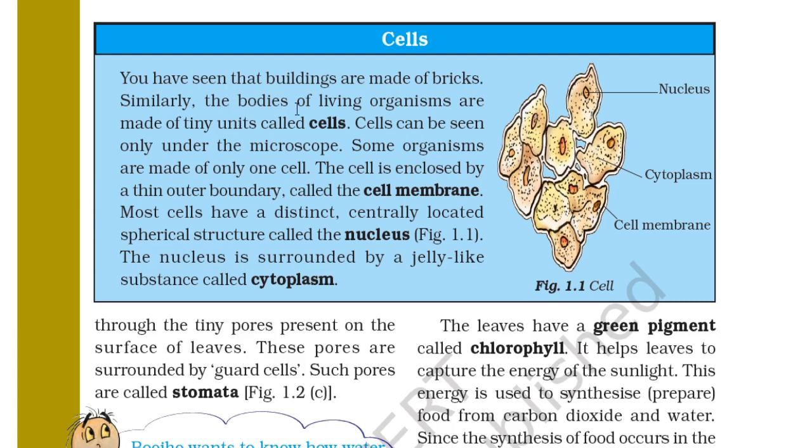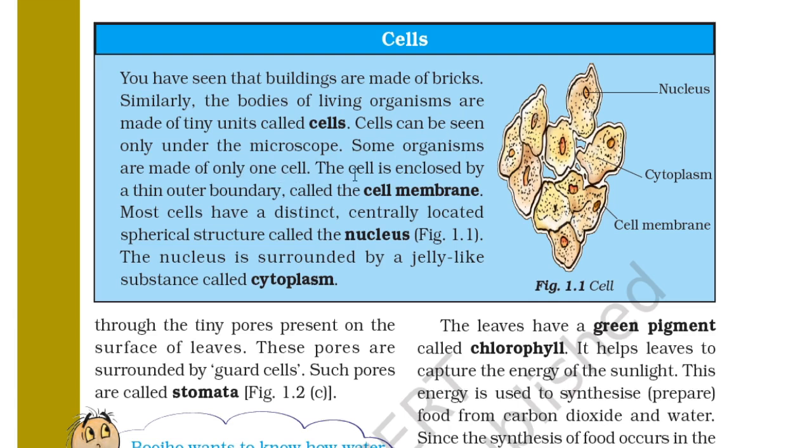Similarly, the bodies of living organisms are made of tiny units called cells. Cells can be seen only under a microscope. We cannot see them directly with our eyes. Some organisms are made of only one cell.